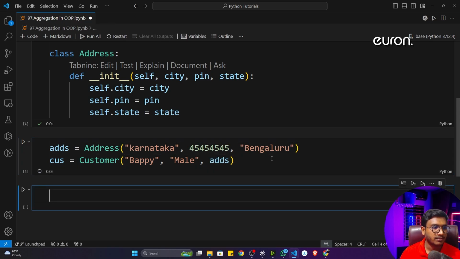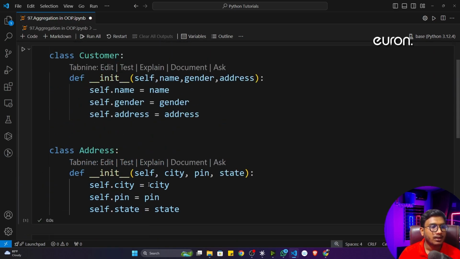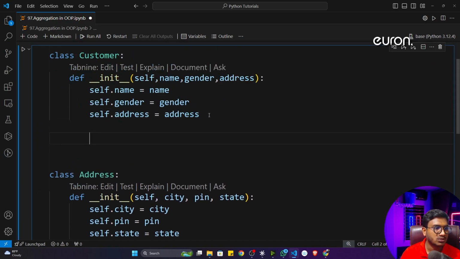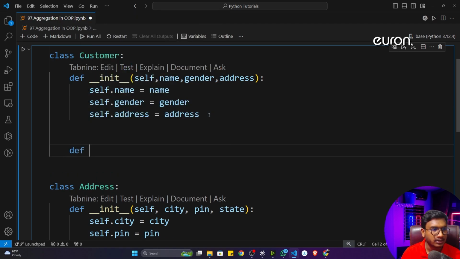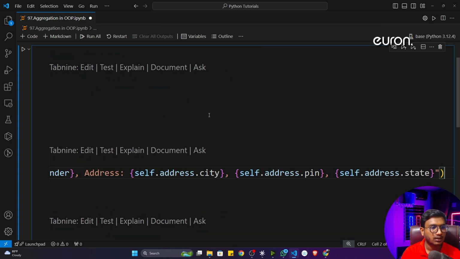Now if I execute the program, everything is working fine. Now if I want to print all the information, what I can do is create a method inside the customer class. I can name it print info. Inside that, I'm going to print everything.